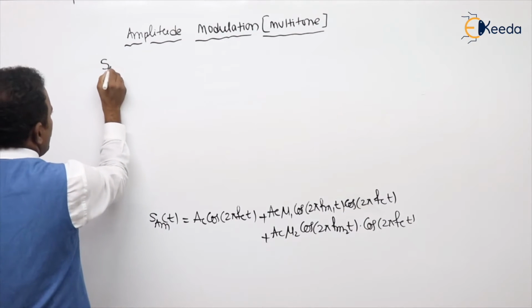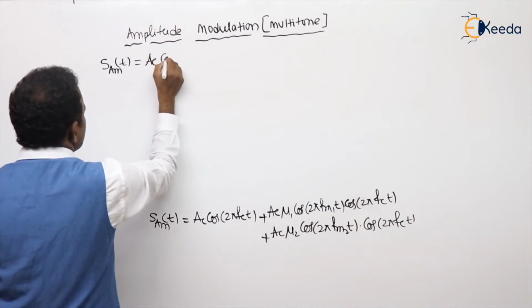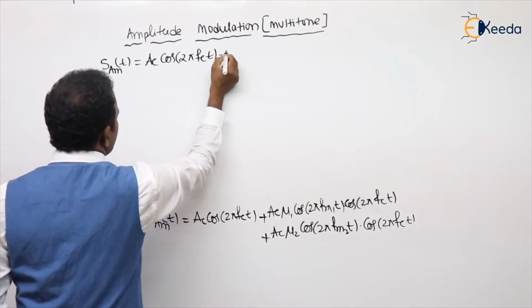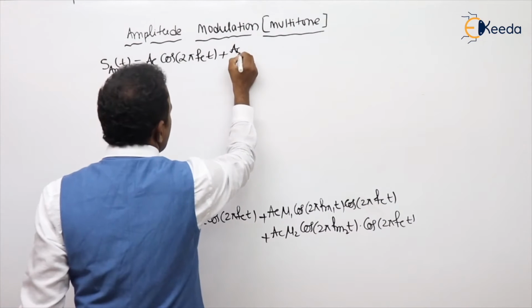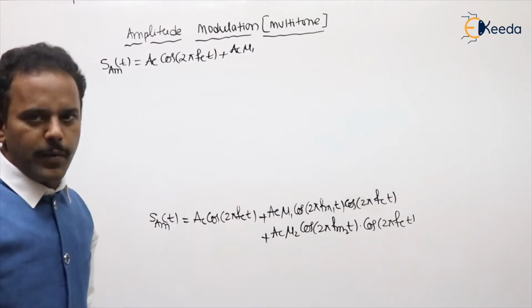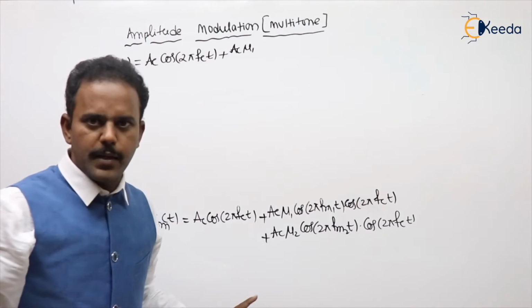If you are applying, try to follow. sAM(t) equal to the first term as it is, which is Ac cos 2 pi fc t. What is the second term? Second term is Ac mu1 cos A cos B formula. Generally, you can take this as A, this as B. Do you understand my point?